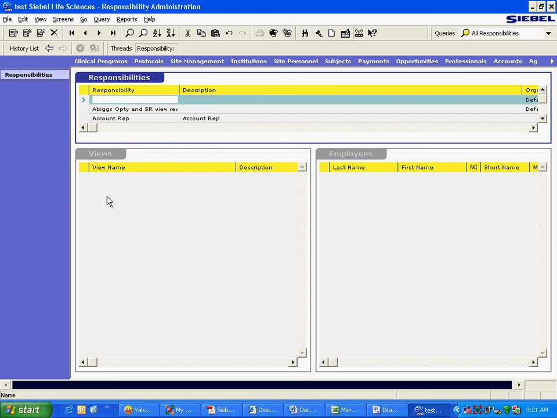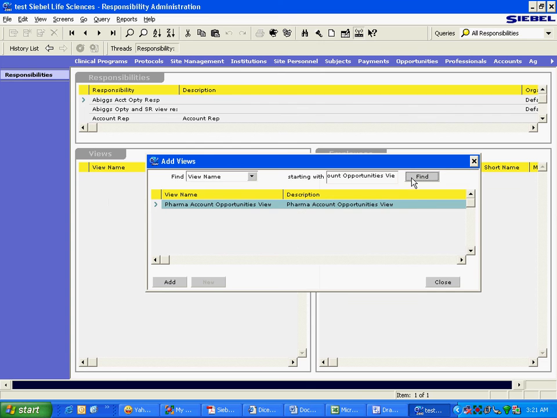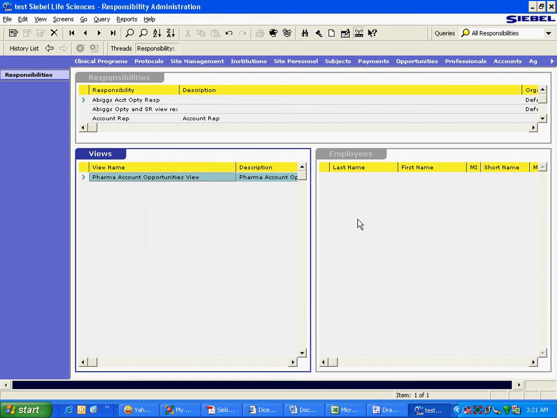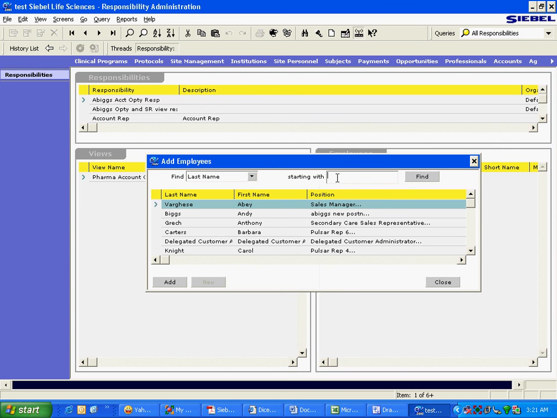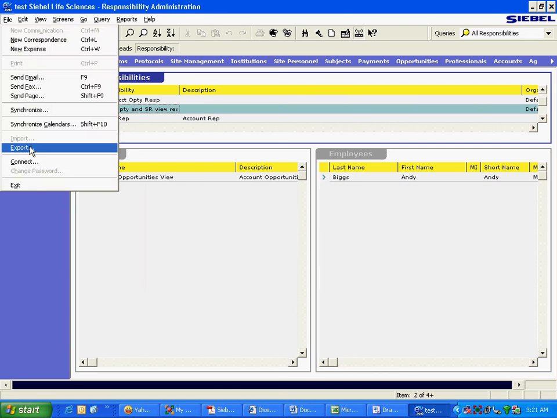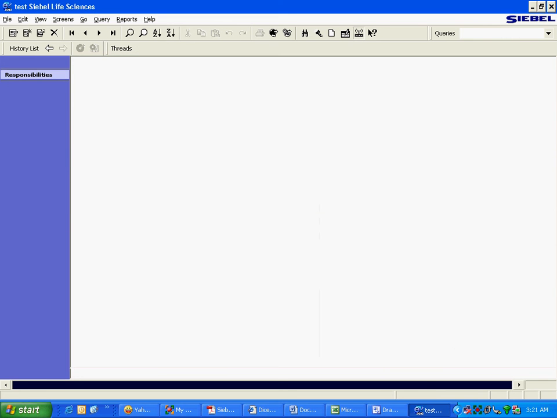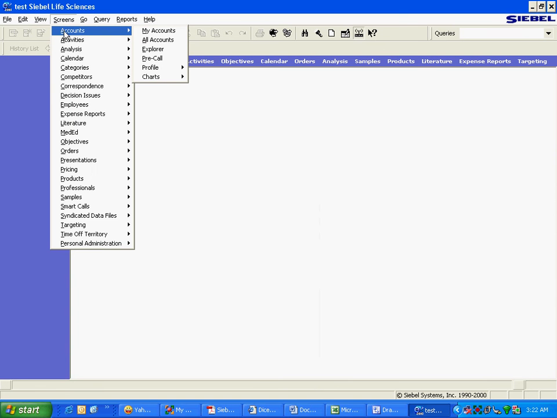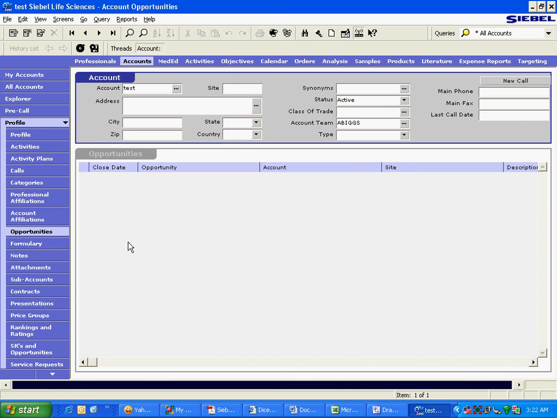Find that view, add it. Here in the employees, I enter last name Biggs, this is the guy. Save it, log in as Biggs, and he has access to that.